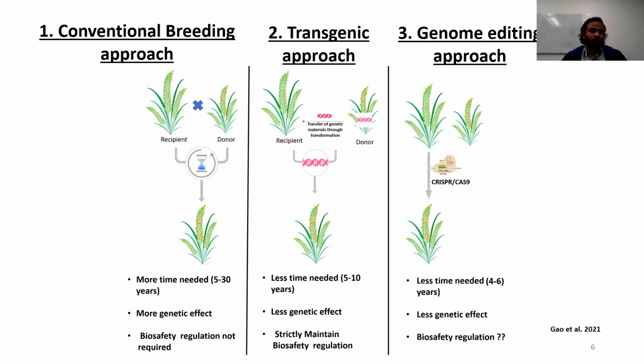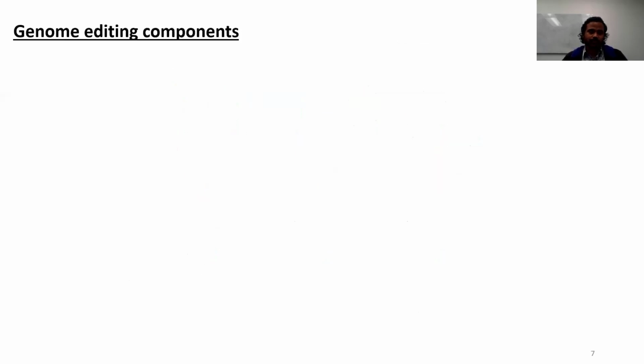On the other hand, for conventional breeding, one of the major advantages is that no biosafety regulation is required, but for the transgenic approach, biosafety regulation must be strictly maintained. For genome editing, biosafety regulation sometimes varies from country to country and by process. For example, European countries normally strictly maintain biosafety regulation for processing genome-edited crops.